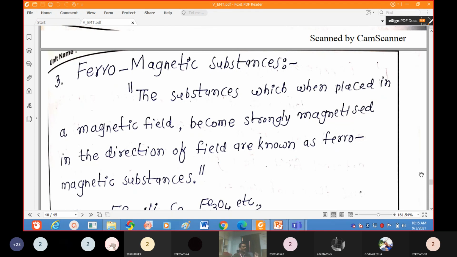If you bring another iron piece, it will not attract. The reason is that it has permanent magnetic dipole moments inside, but those dipoles are oriented randomly. I will explain.